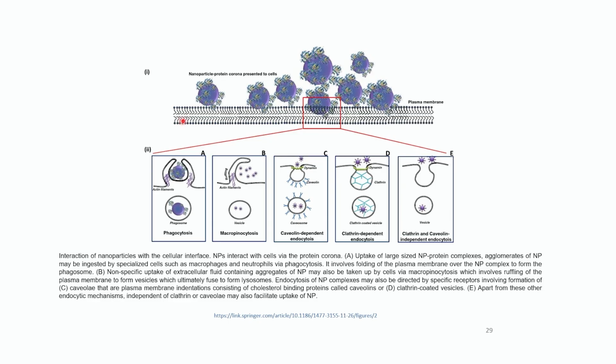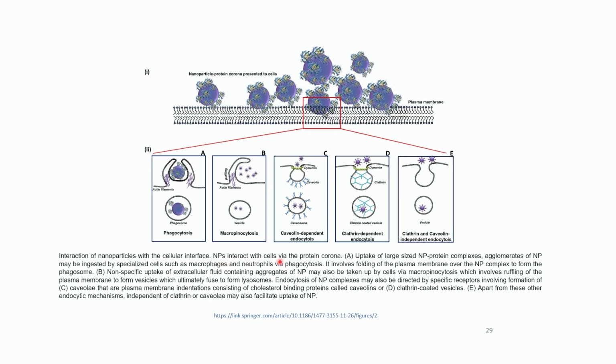So what is happening inside a cell at the cell membrane? What is happening is nanoparticle protein corona formation that is presented to the cells. Here your nanoparticle is trying to enter. These are the actin filaments. It will enter via phagocytosis or macropinocytosis, that is inside the vesicle, so it is encapsulating it like this, or caveolin-dependent endocytosis or clathrin-dependent endocytosis or clathrin- and caveolin-independent endocytosis. All these are methods of interaction of nanoparticles with the cellular interface.